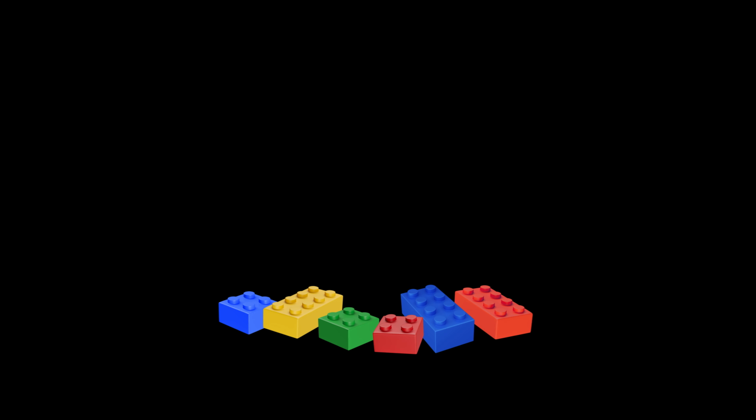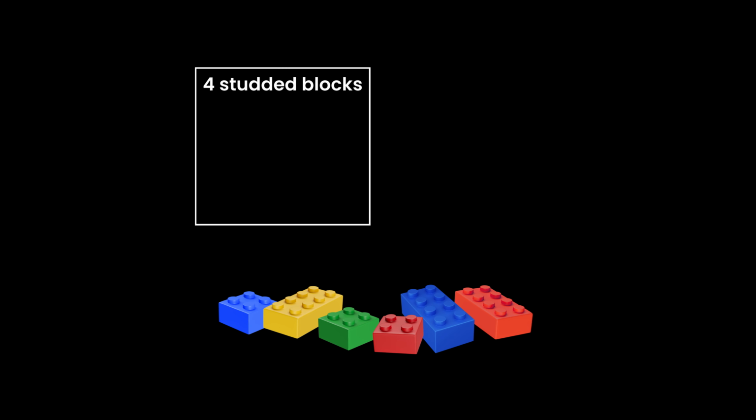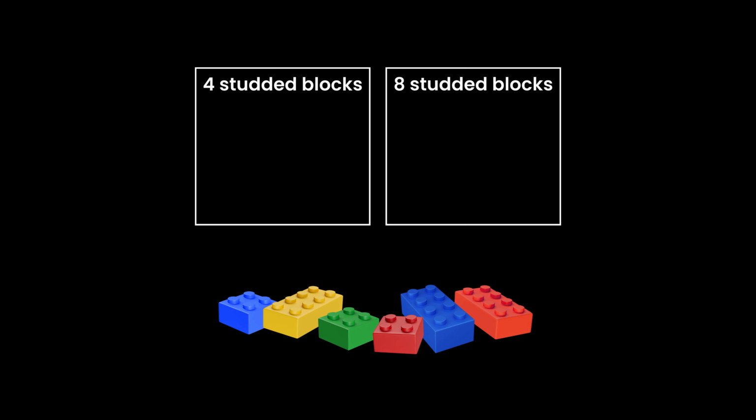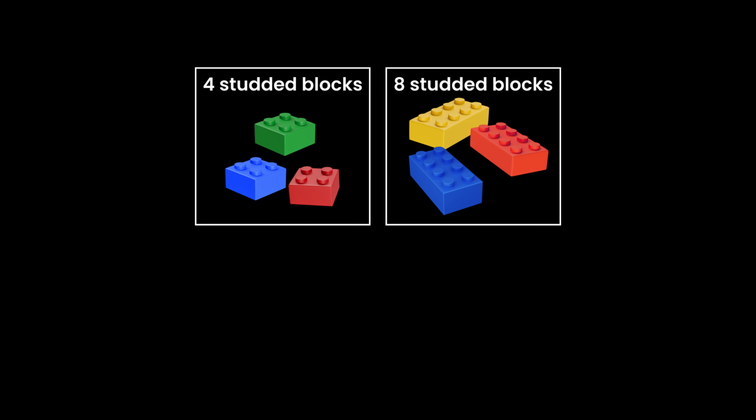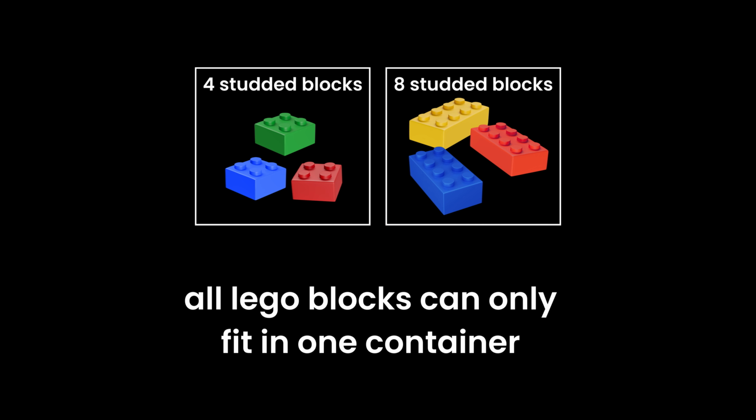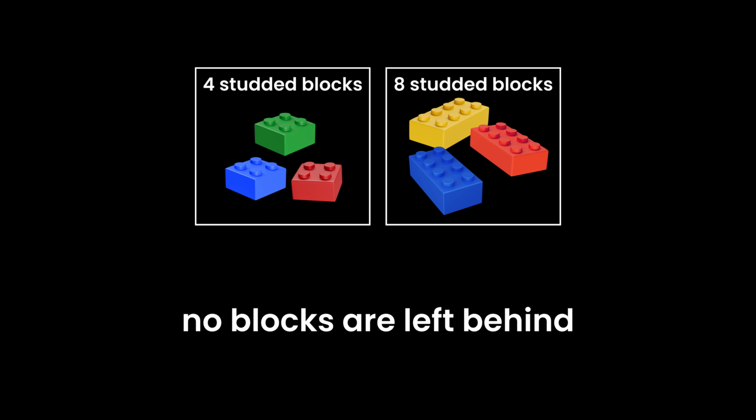Now, let's start over and sort our Lego based on a different property, the number of studs on each Lego block. Let's say we have a container to hold 4 studded blocks and a container to hold 8 studded blocks. This model is also MECE. All our Lego blocks can only fit in one container and no blocks are left behind.